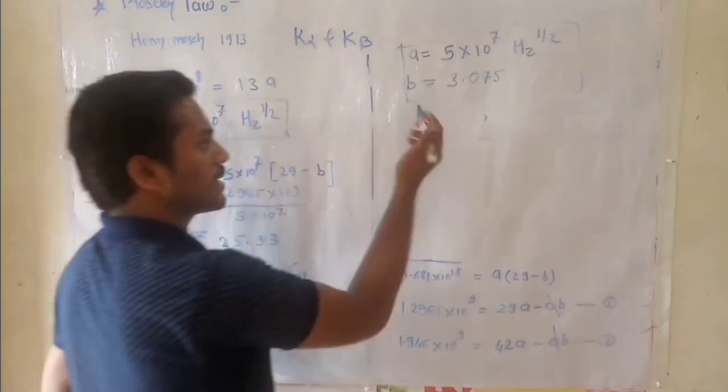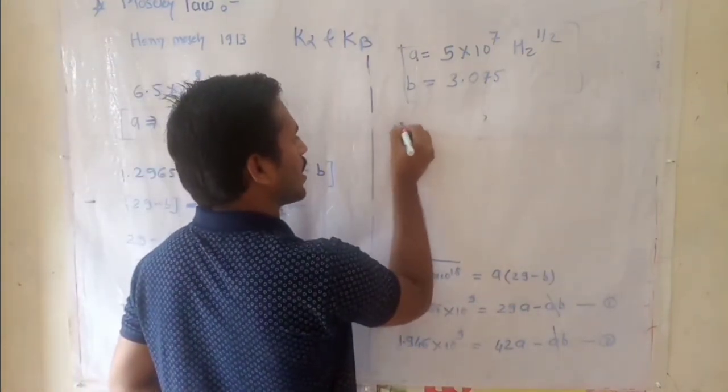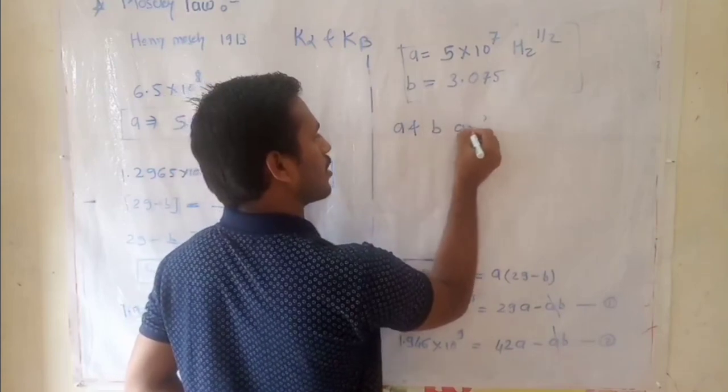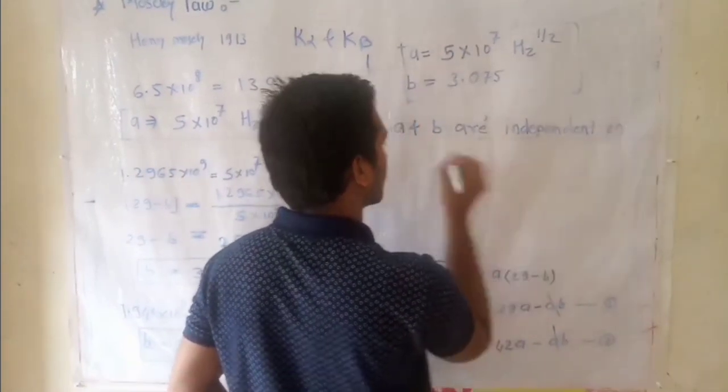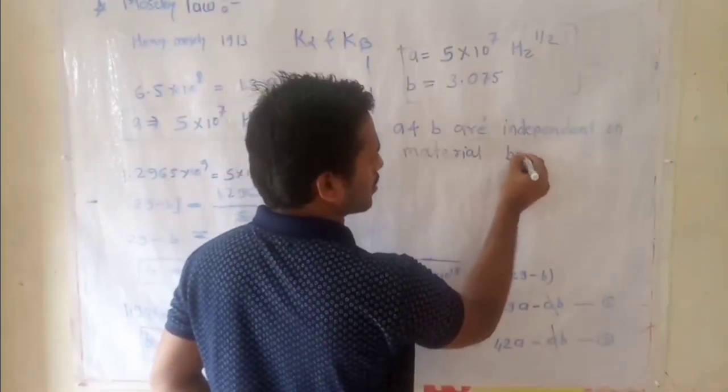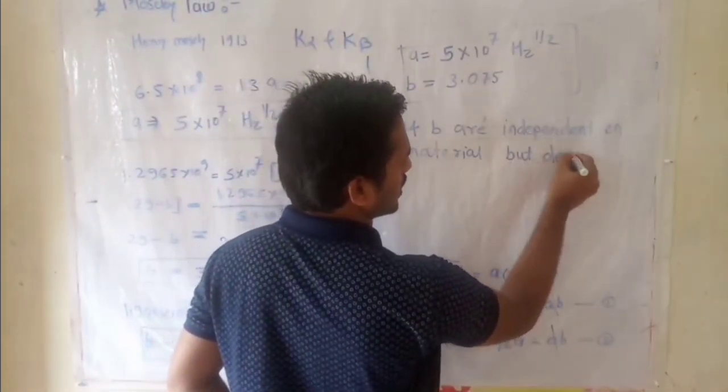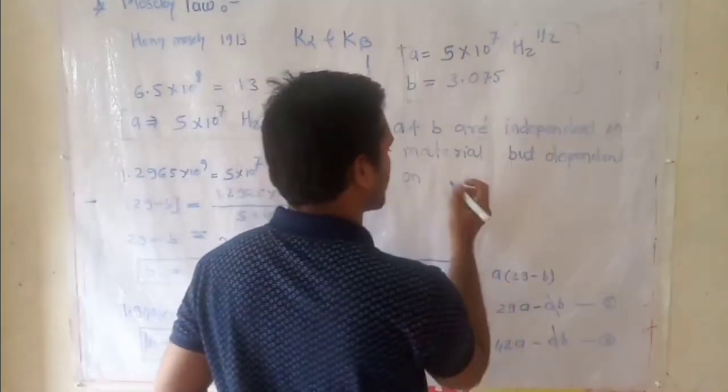This indicates that a and b are independent of the material but dependent on the series of the spectral line.